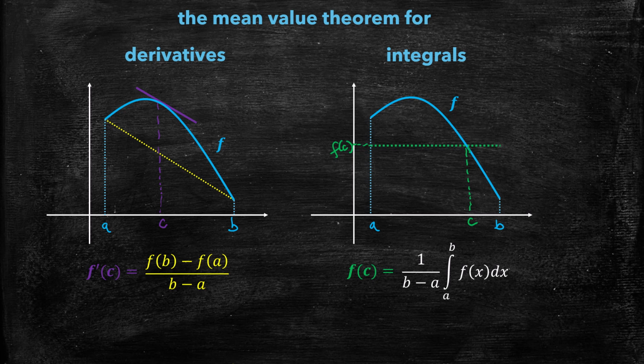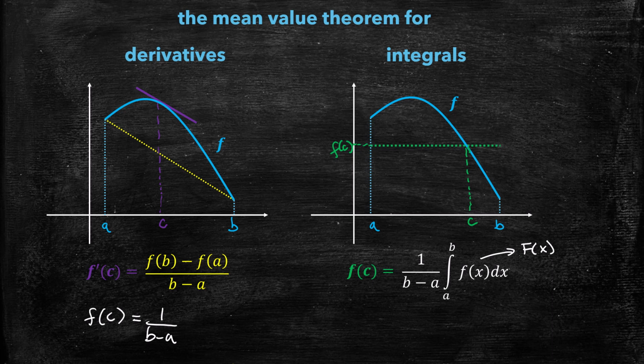Now, one little parallel before we move on: if you think about it, the antiderivative of f of x, we could just call it capital F of x. So f of c is 1 over b minus a times the integral.